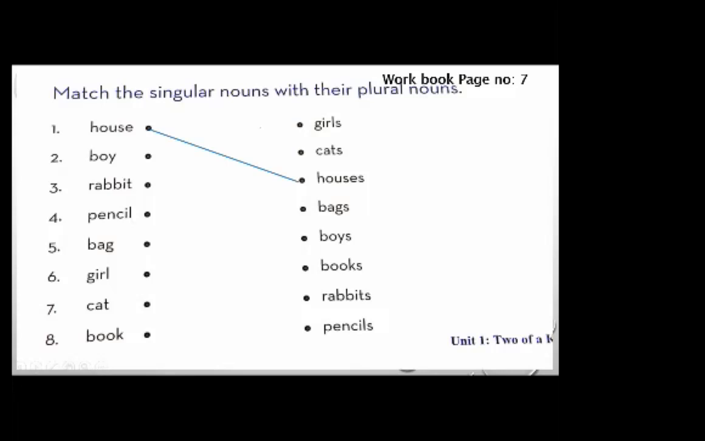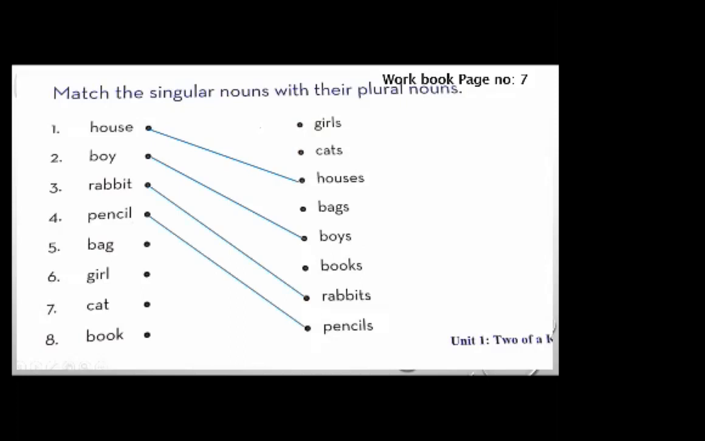The second one is boy. So what is the plural noun of boy? We will add s at the end. So match number 2 with number 4. No, number 2 with number 5. This is boys. Number third is rabbit. So we'll add s at the end and it will become the plural noun. So rabbits. It's rabbits.